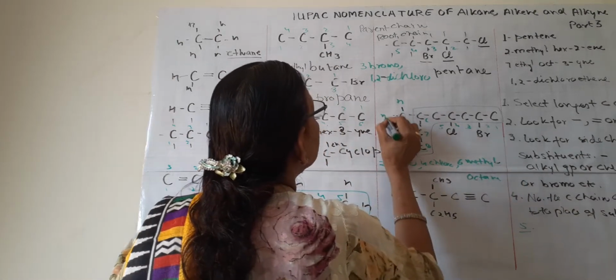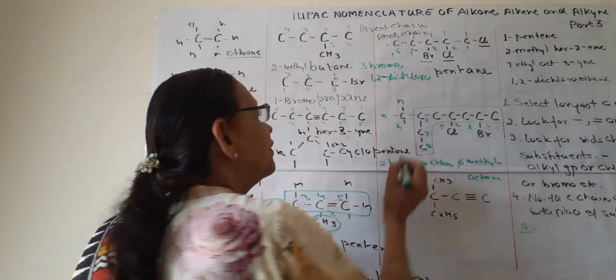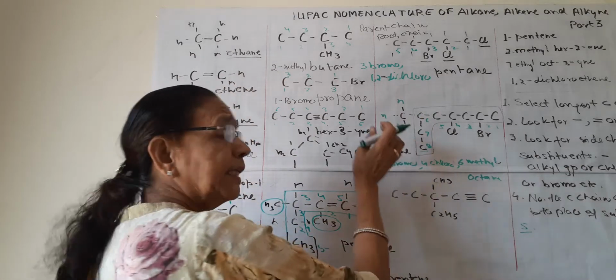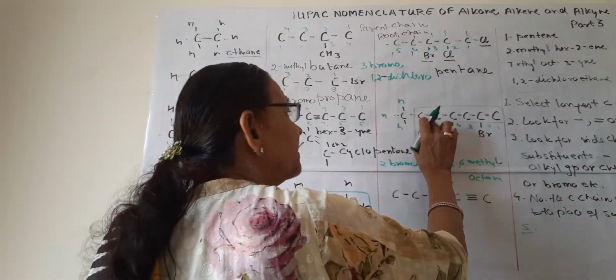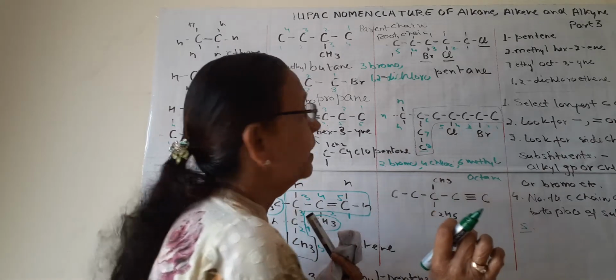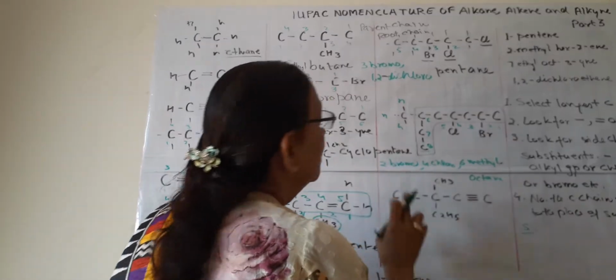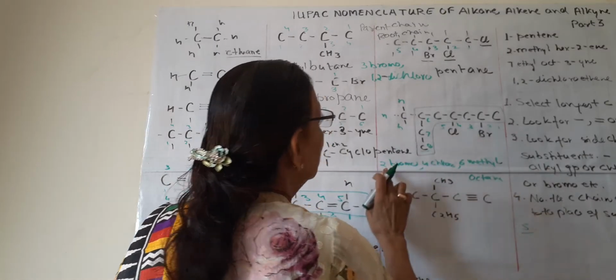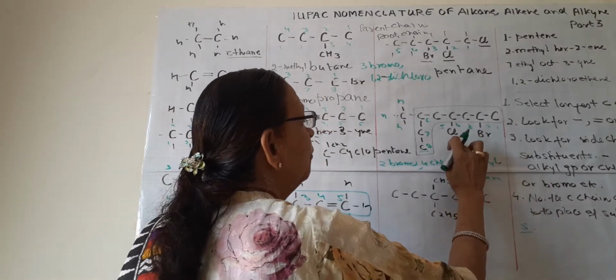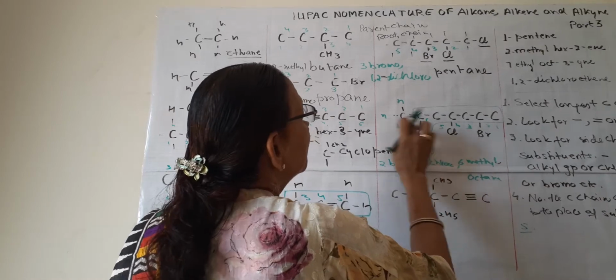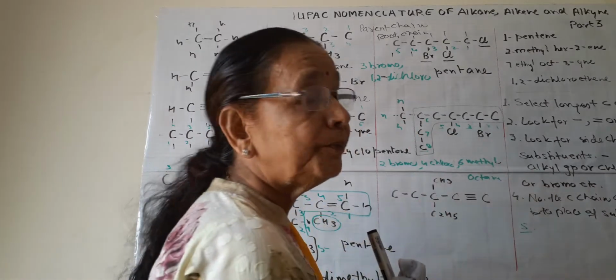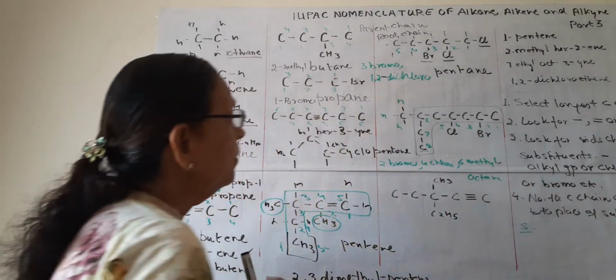Because this is a CH3 group, we can write CH3 together or we can write one and the same thing. So on the 6th carbon, this methyl group is present, 2nd bromine present, 4th chlorine present. So the name of this compound is 2-bromo, 4-chloro, 6-methyl octane. So this is how naming is done.